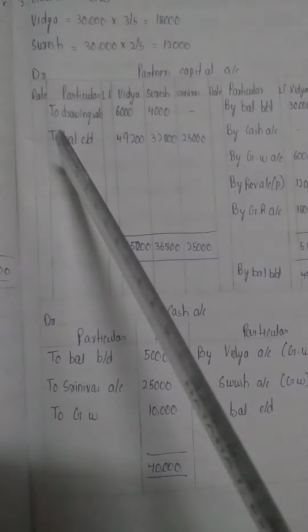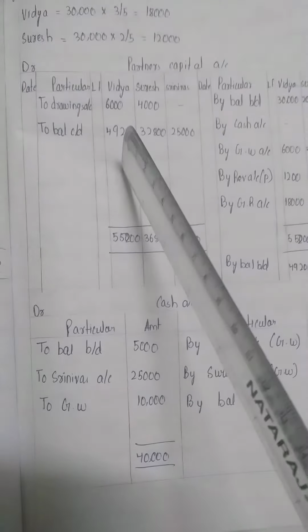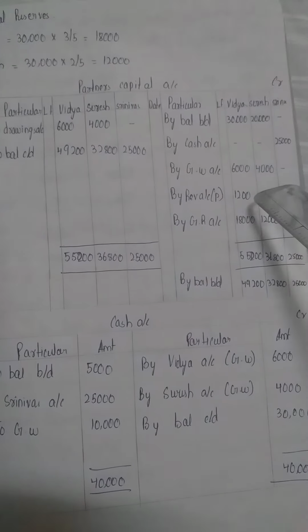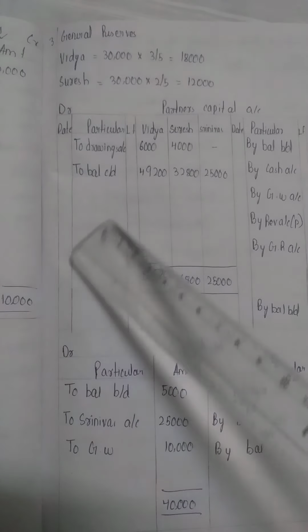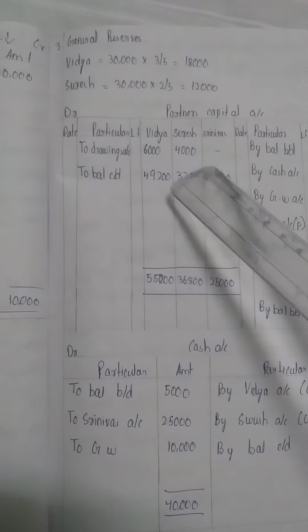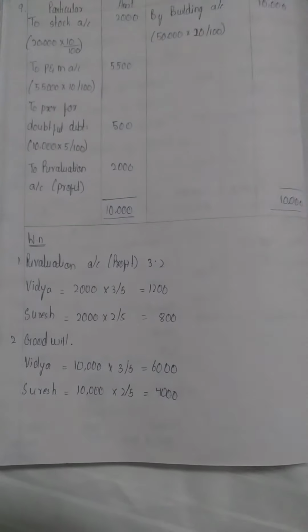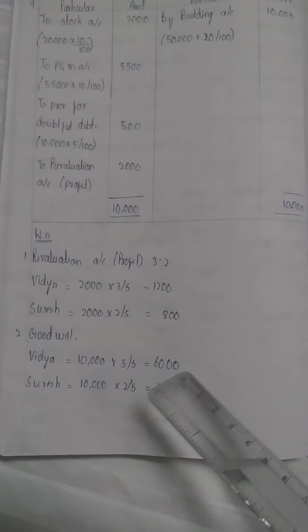The pro forma is debit, credit, date, particulars, LF, Vidya, Suresh and Srinivas. On the debit side we have to write to drawings account 6,000 and 4,000. Drawings we have to write. The goodwill amount we have to write on the debit side by saying to drawings account 6,000 and 4,000. We have to write it here.